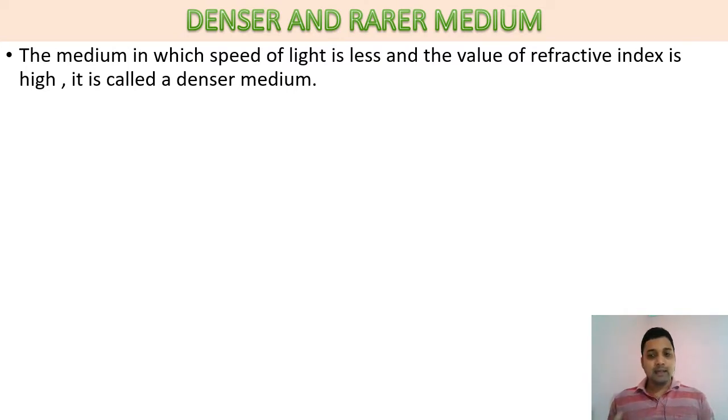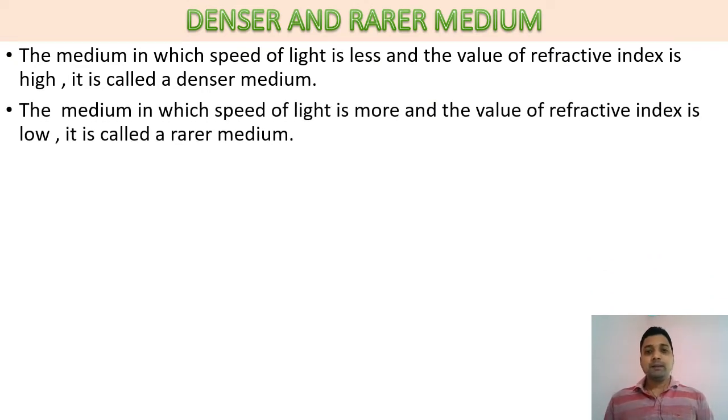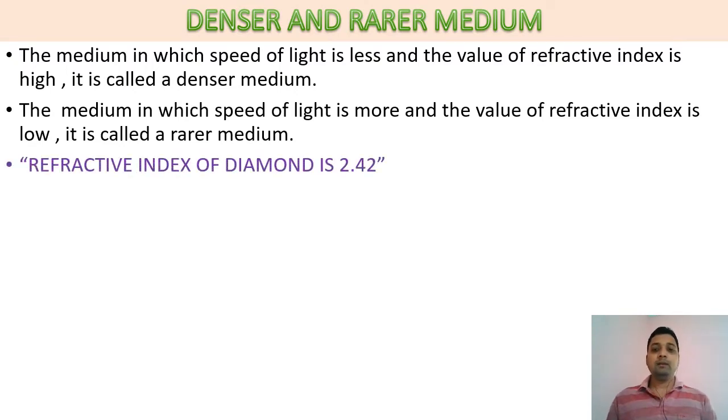If the speed of light is less in a medium and refractive index is more, that is the denser medium. Whereas in reverse, a medium with more speed of light and less refractive index is a rarer medium. So when a ray of light travels from denser to rarer medium, speed increases. When a ray of light travels from rarer to denser medium, speed decreases. So that is denser and rarer medium.